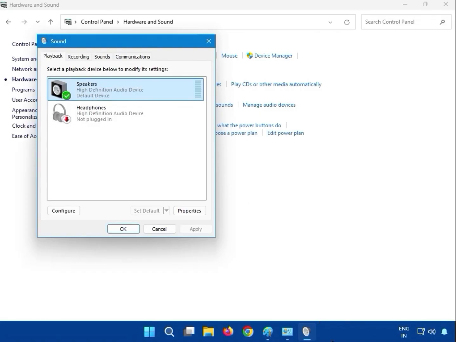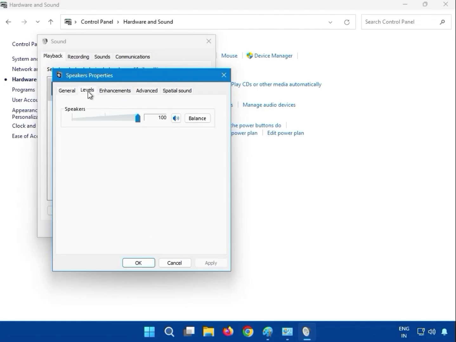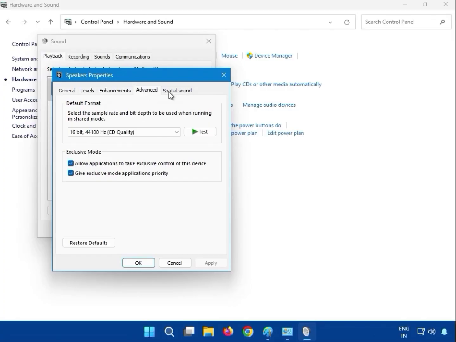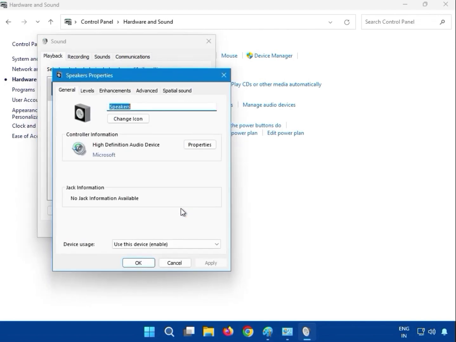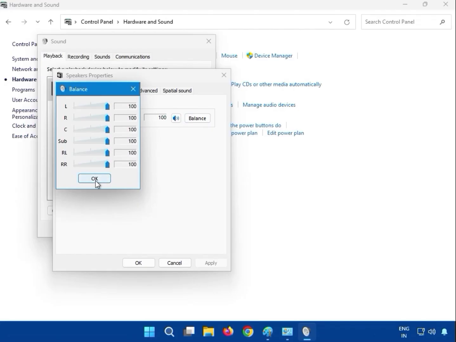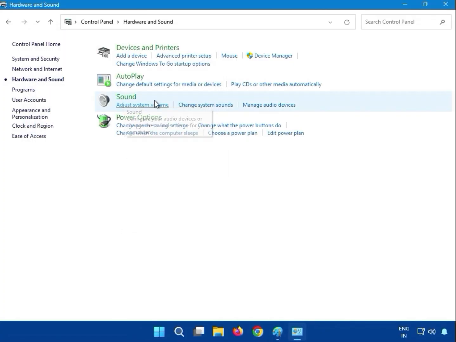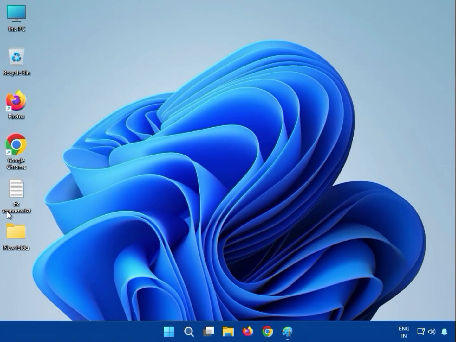Okay, then just double click. You can see here, click to properties. So guys, select the level 100%. Okay, and you can see here balance on 100%. Okay, and then okay, and then okay, and then close it. Then guys, next, update and reinstall the audio driver.